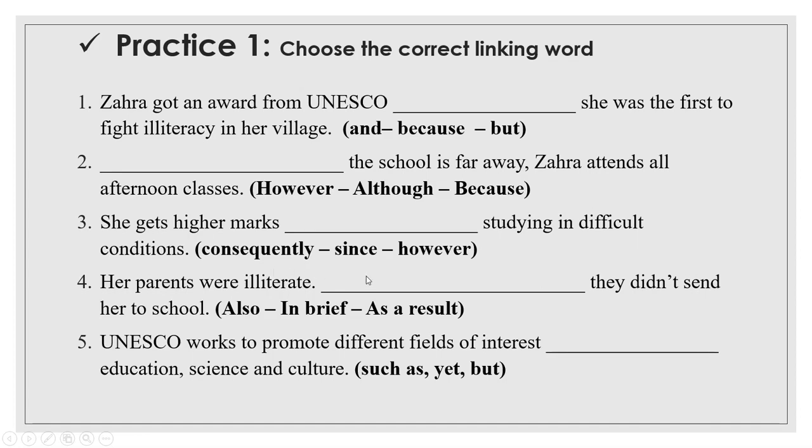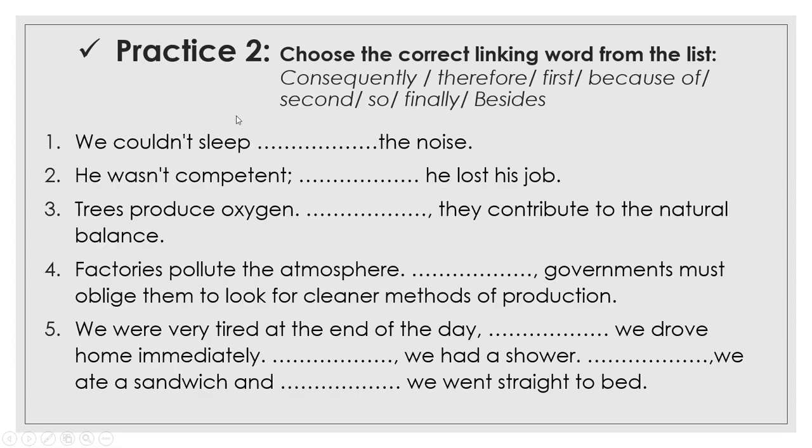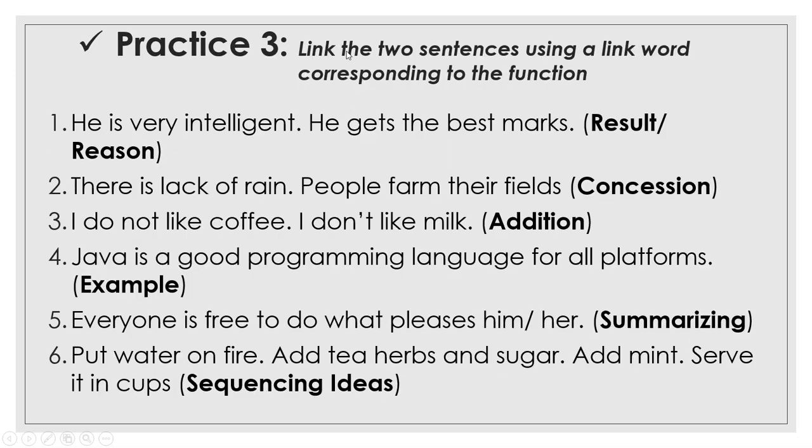The same thing here, 5 sentences. Practice number 2: choose the correct linking word from the list. We have a list: consequently, therefore, first, because of, second, so, finally, besides. You have to put each one in the right sentence. Then we have: link the 2 sentences using a linking word corresponding to the function.